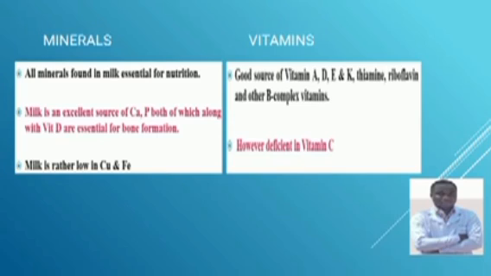Therefore, a supplement of iron may be applied so as to overcome the problem associated with iron deficiency. But also in vitamins, milk is a good source of vitamin A, D, E, and K, thiamine, riboflavin, and other vitamin B complex.